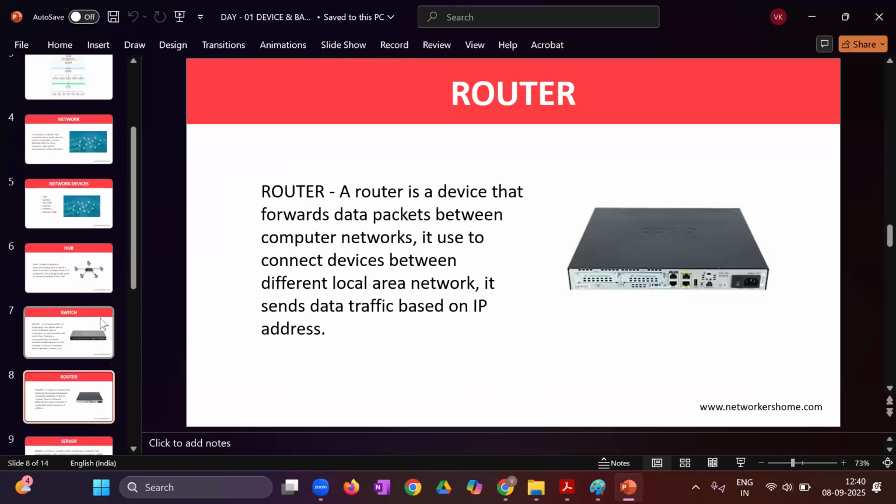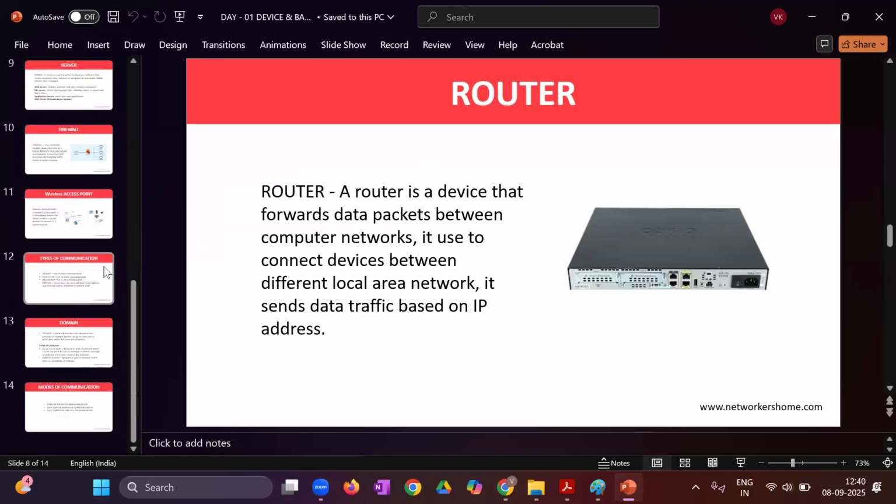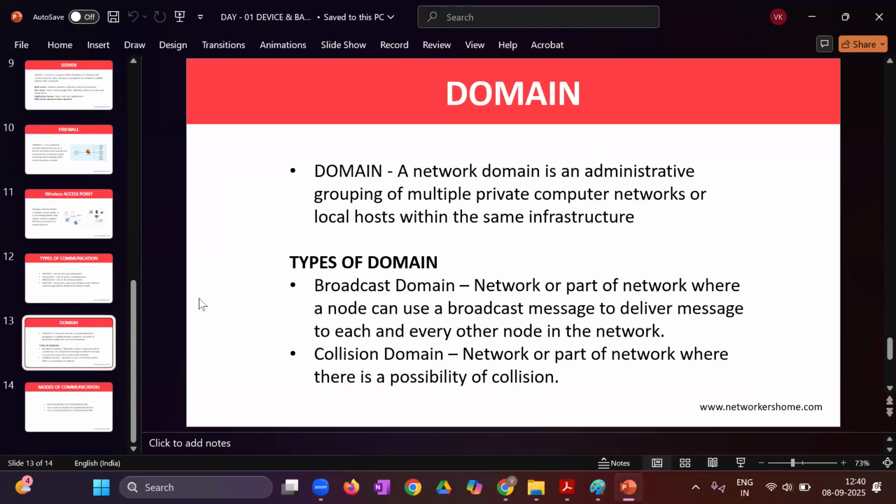We'll come to this part later on, with the router. And here you have something called a domain. See, we always say broadcast domain and collision domain. So before that, we have domain. So what is that domain? Domain is a network domain, an administrative grouping of multiple devices, networks, or local hosts within the same infrastructure, right? So what will you write, domain is what?